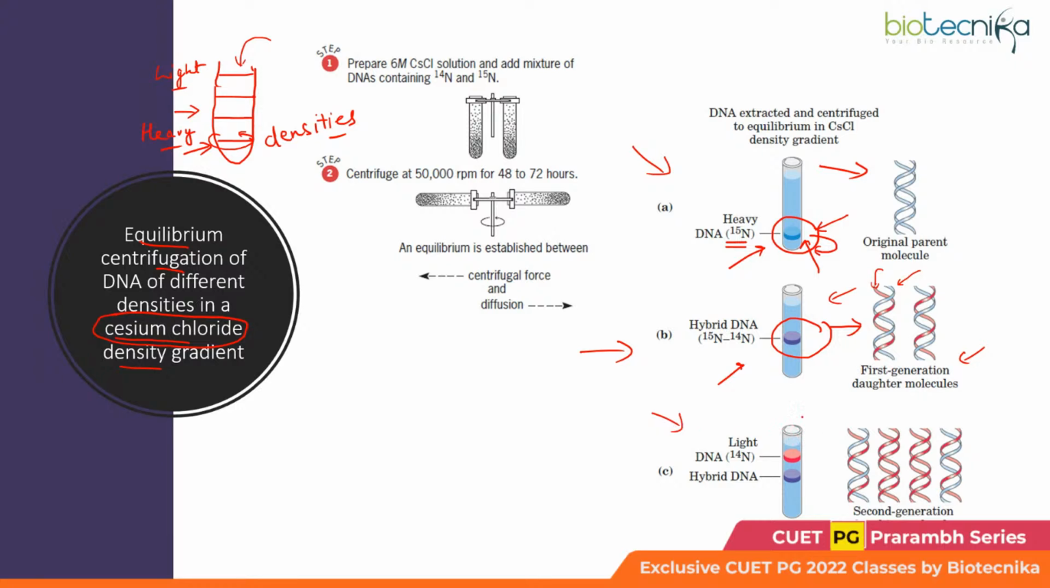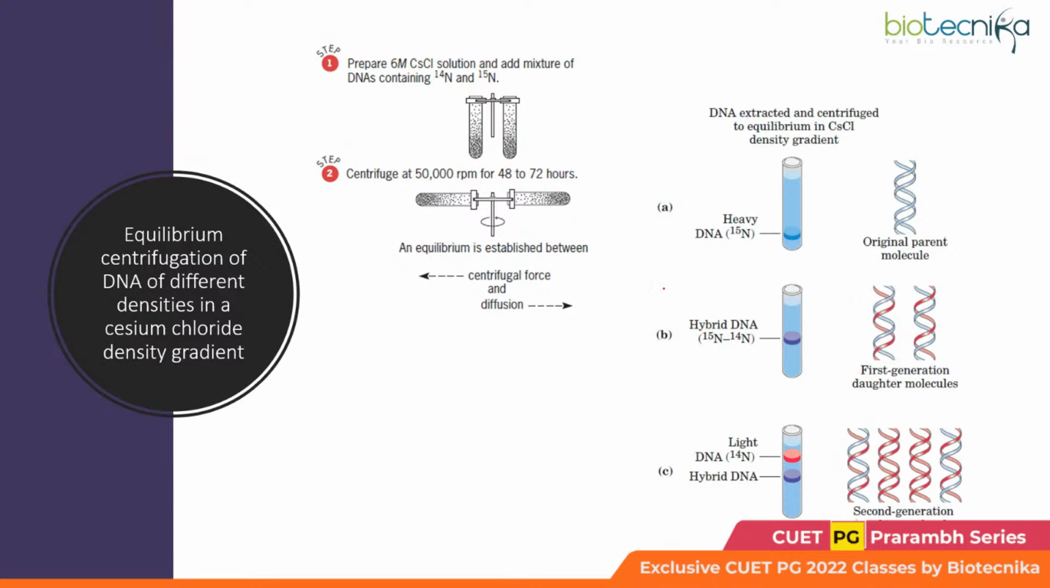Now, as the experiment was carried further, they obtained two bands this time, right? One band was similar to the previous band, but here you can see another new band has appeared. This new band corresponds to the lighter DNA, because now we can see that the daughter DNA duplexes being produced are all light. Now, why is this so? Just have a look at the diagram. Let me know if you have any confusion on this.